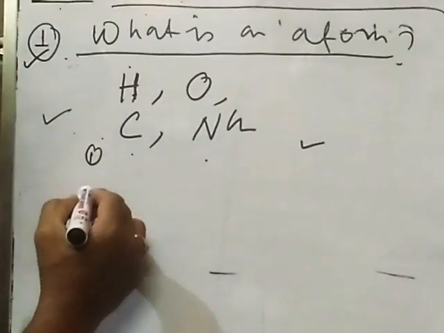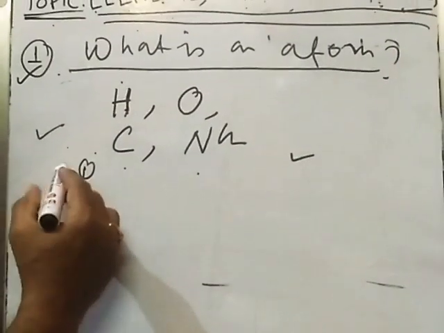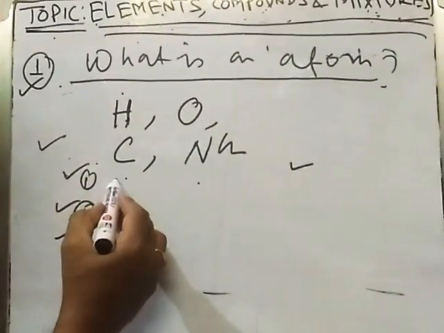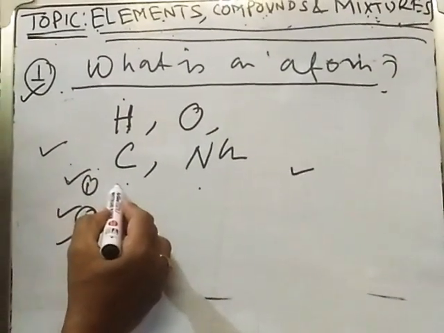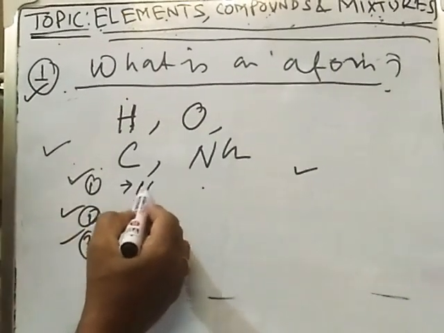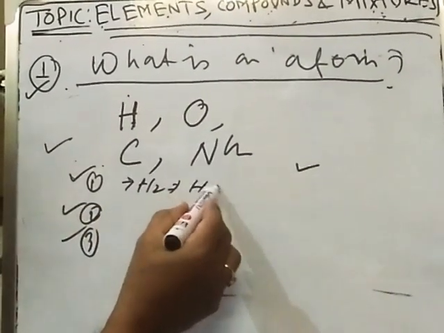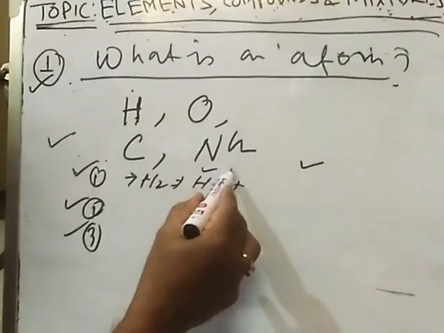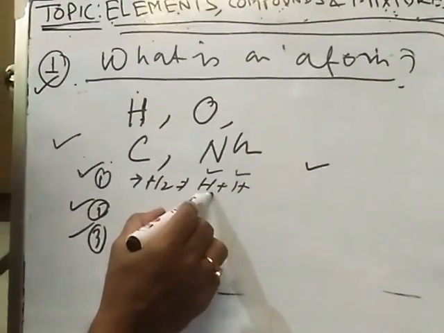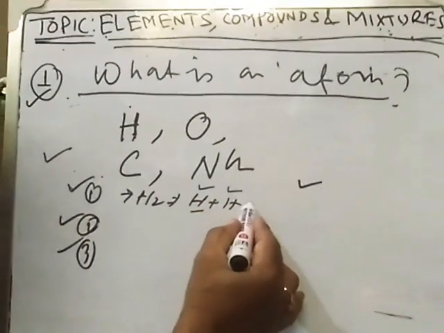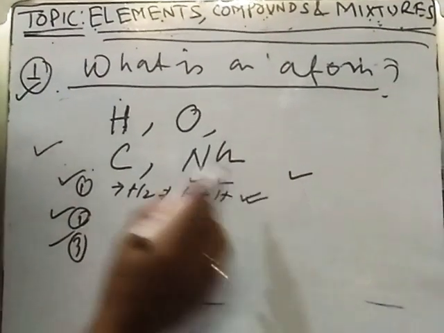This atom has some properties. I am telling it. The atoms of the element are all alike. If you take hydrogen, this atom and this atom are both the same, alike. That means they have the same properties.